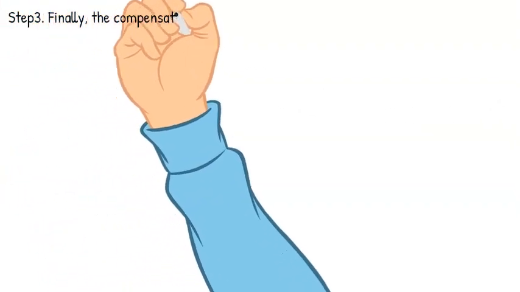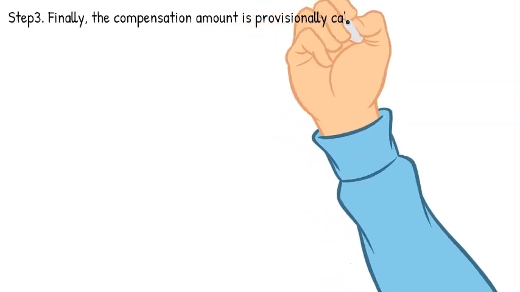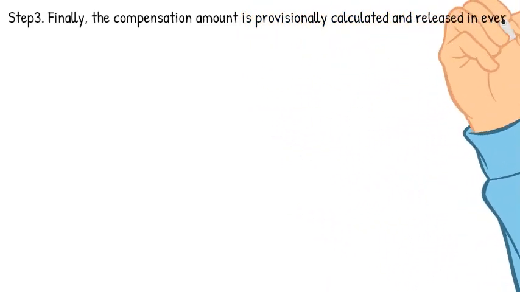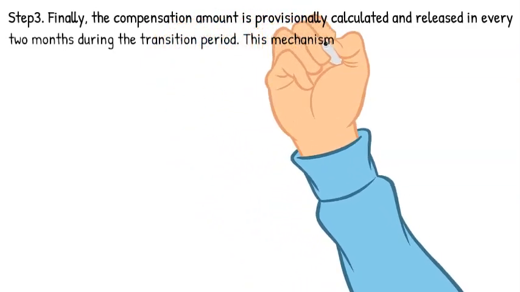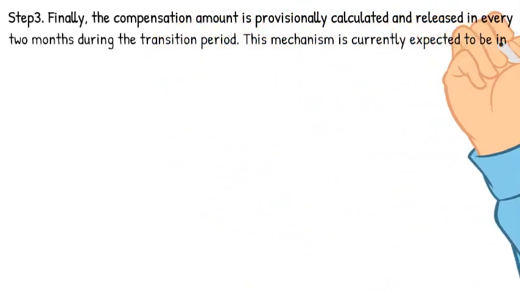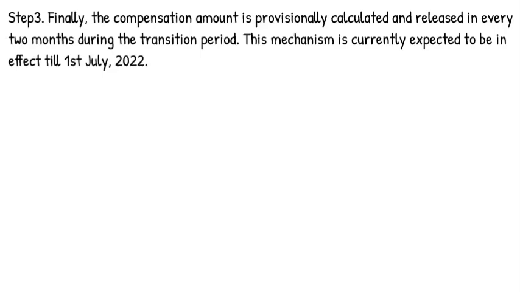Step 3. Finally, the compensation amount is provisionally calculated and released in every 2 months during the transition period. This mechanism is currently expected to be in effect till 1st of July 2022.